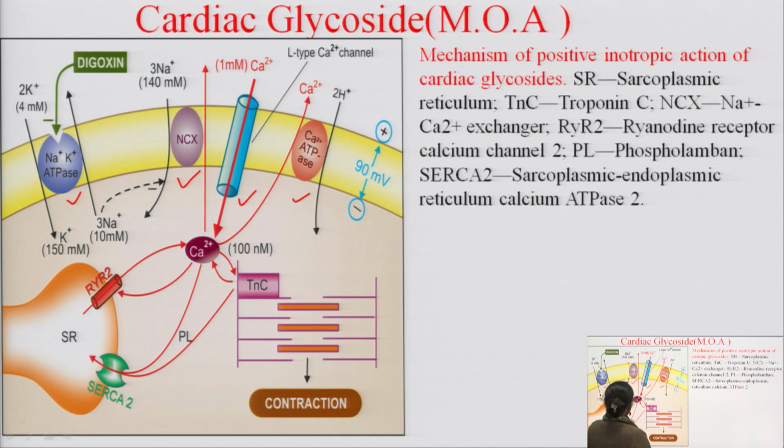So, what is the mechanism of action of cardiac glycoside? Cardiac glycoside or digoxin inhibits the sodium potassium ATPase pump. What is the function of the sodium potassium ATPase pump? It causes the efflux of 3 sodium ions and influx of 2 potassium ions.